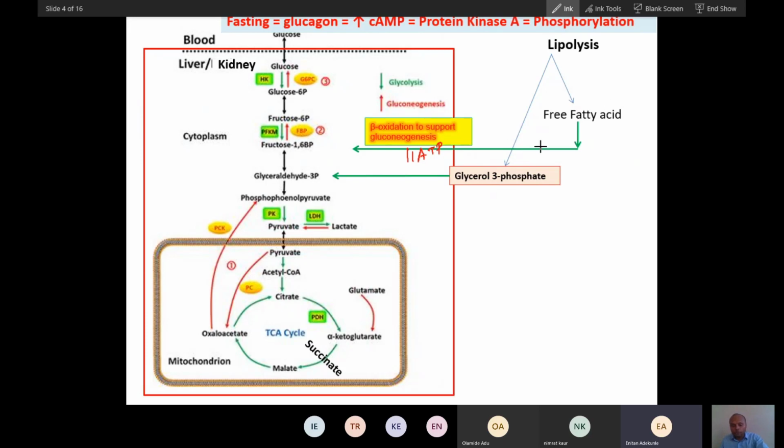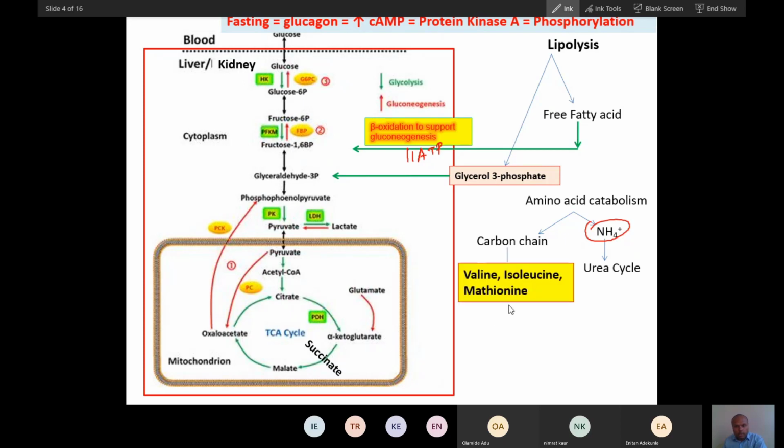Now, during fasting condition only, amino acid catabolism also happens. From amino acid, the amino group will be released and will convert into urea, but the carbon chain will convert to glucose, and it will join this whole pathway. A few amino acids are there, valine, isoleucine and methionine. These will convert into succinate.